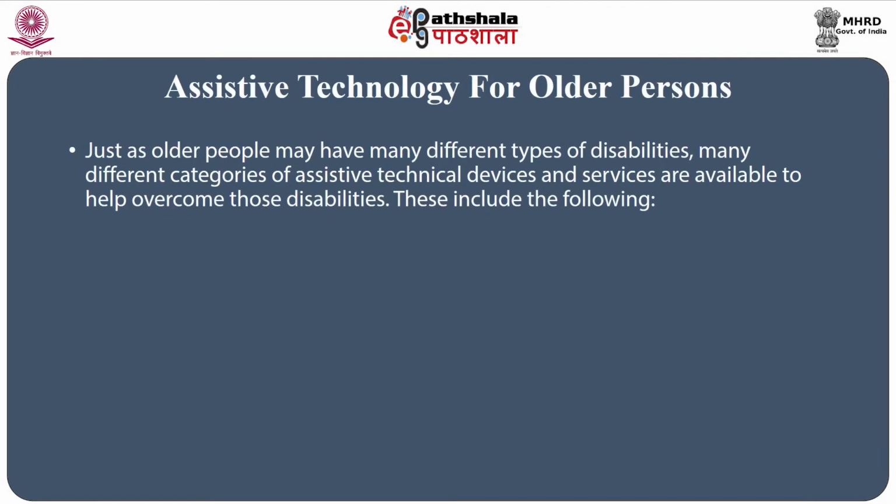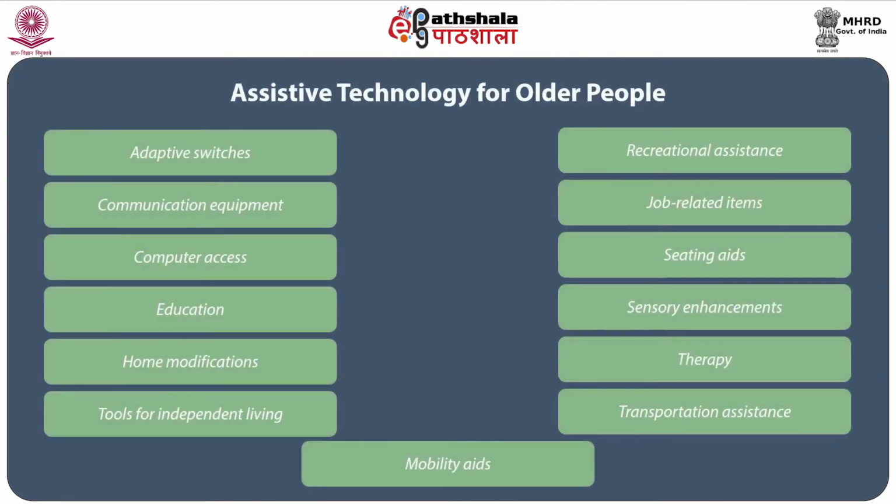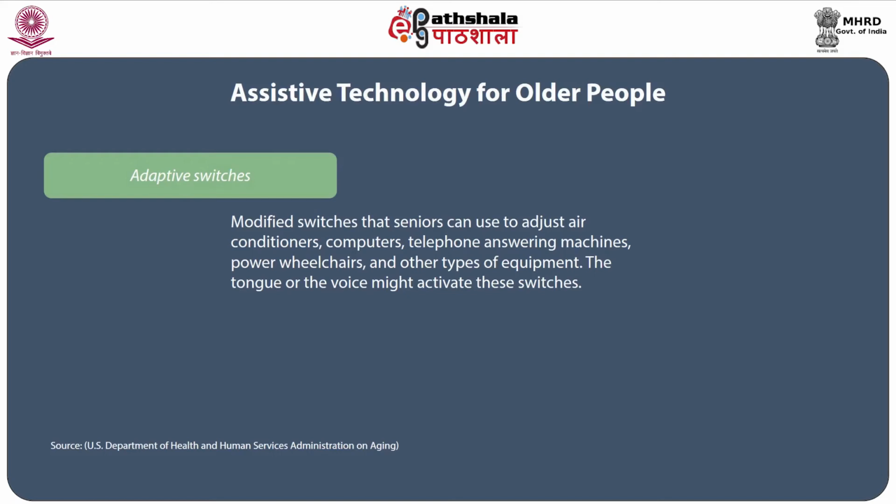Assistive technologies for older people are many, and they are to be promoted, especially in developing countries like India. Just as older people may have many different types of disabilities, many different categories of assistive technical devices and services are available to help overcome those disabilities. The assistive technologies mainly include the following: adaptive switches. It's very important that modified switches that seniors can use to adjust air conditioners, computers, telephone answering machines, power wheelchairs, and other type of equipment.